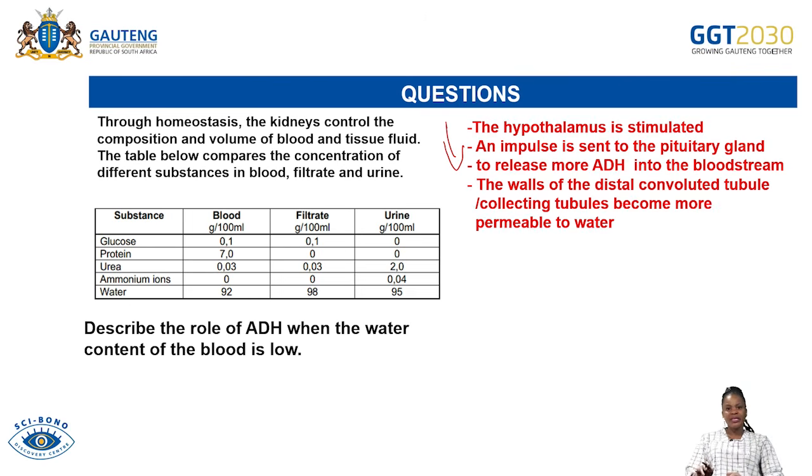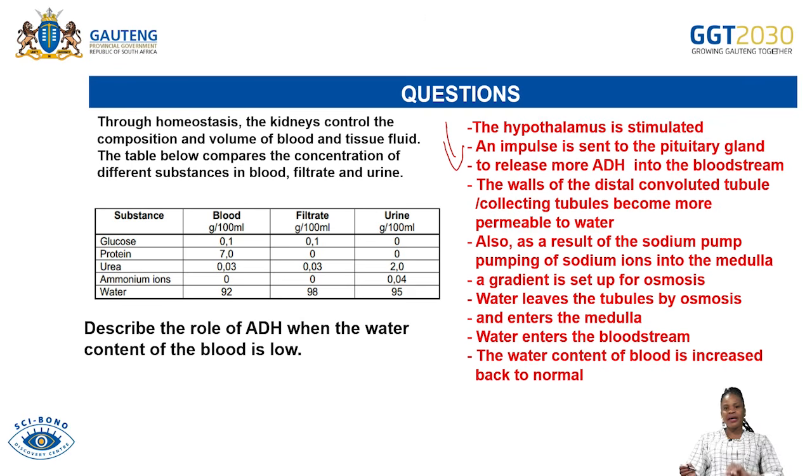What does ADH do when the level of water is low in the blood? The answer is very simple: the hypothalamus in the brain is stimulated, and then as it is stimulated, it will send the impulse to the pituitary gland. Remember, we are not using the word message for the impulse. It sends the impulse.